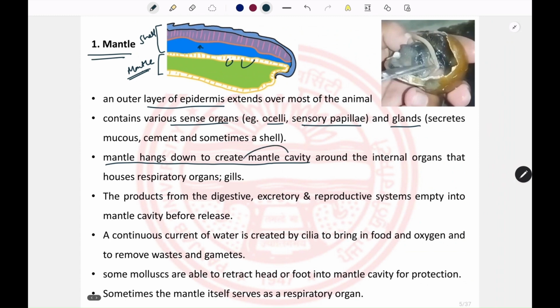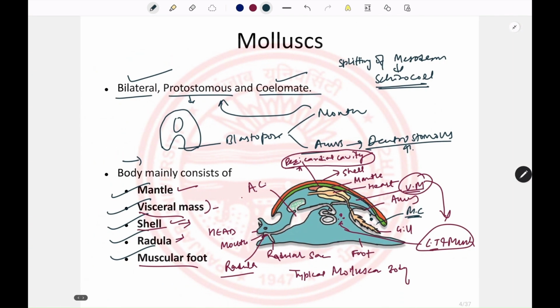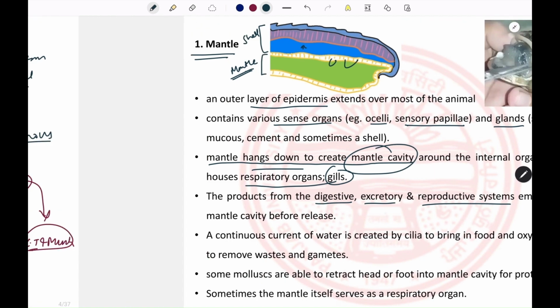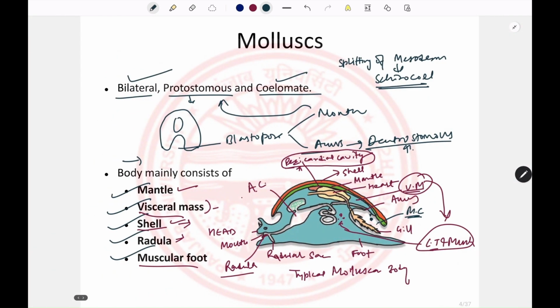The mantle cavity houses the respiratory organs, so you can see the gills. These gills are present in this mantle cavity, and the ducts of the digestive system, the excretory system, and the reproductive system also empty inside this mantle cavity. This is the alimentary canal that opens by the anus in the mantle cavity.